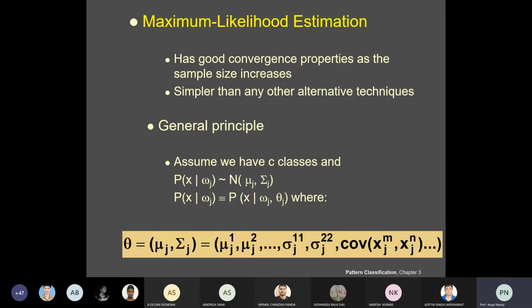Suppose you have C classes, and p of x given wj is denoted by N of mu j, sigma j, and it can be written as p of x given wj, theta j. Now theta is the parameters.